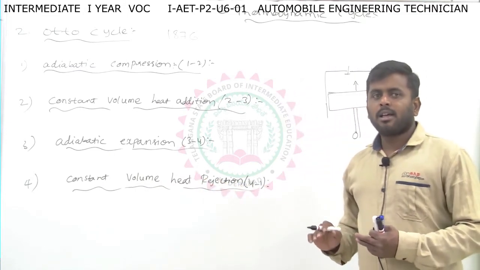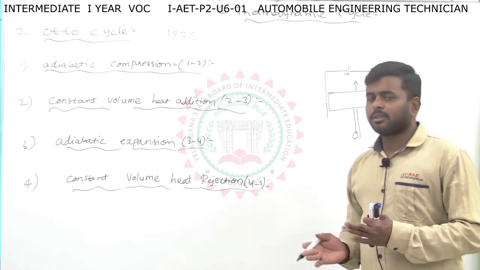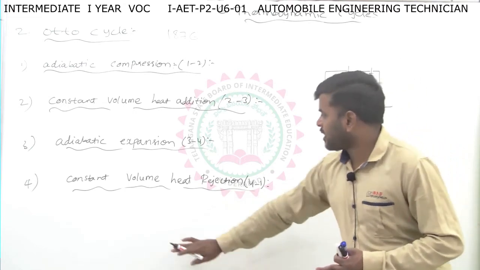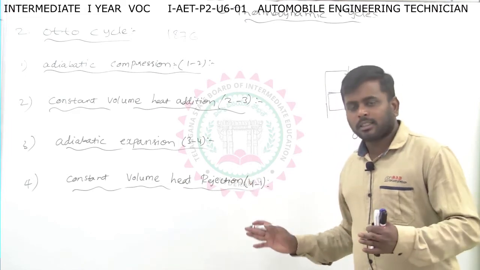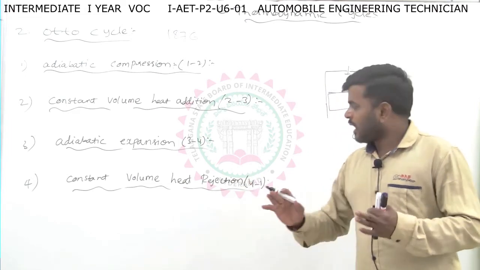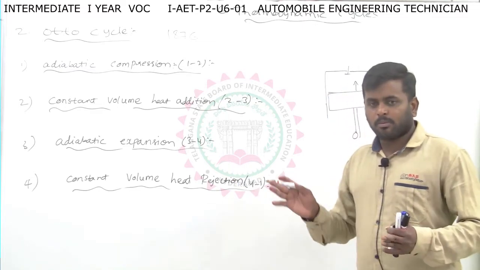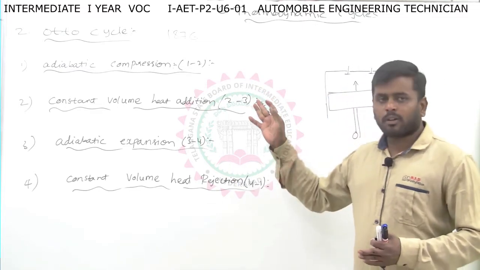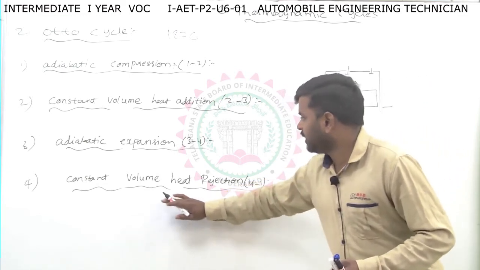After the expansion process, if unburnt gases remain, the last process removes those gases. Here we have constant volume heat rejection. We remove the heat, meaning the smoke comes out from the cylinder. That is the last one, constant volume heat rejection.